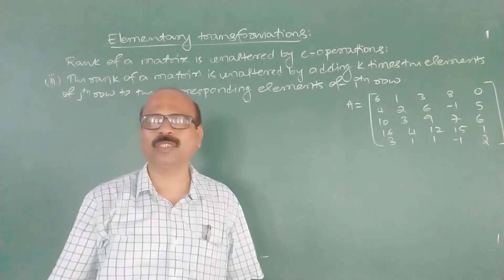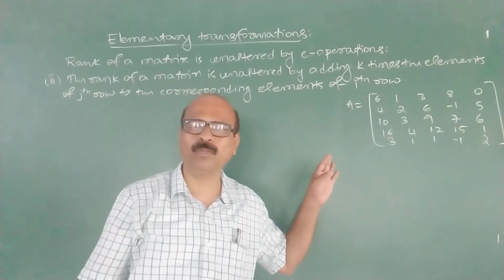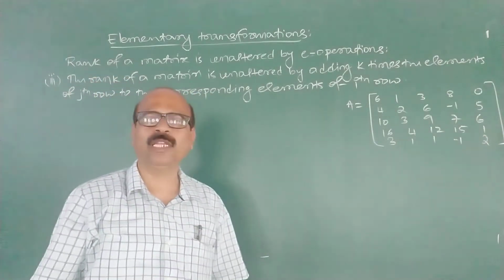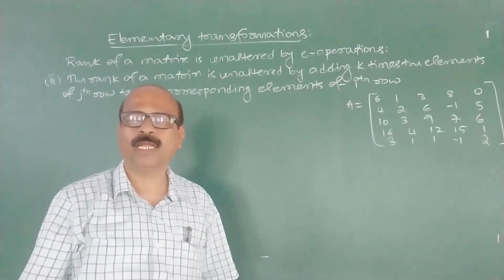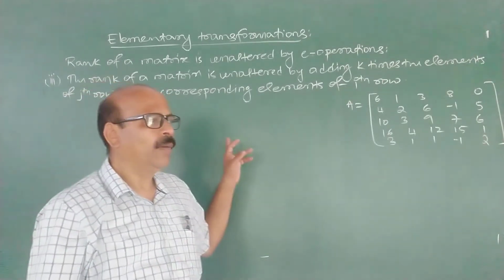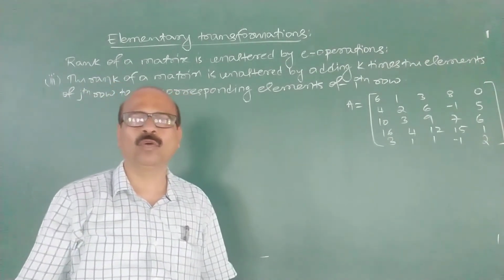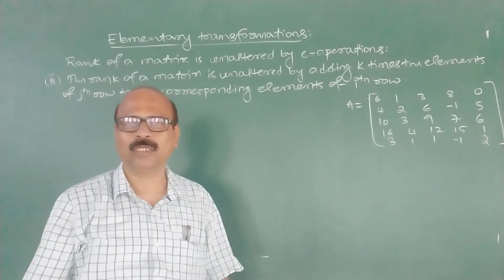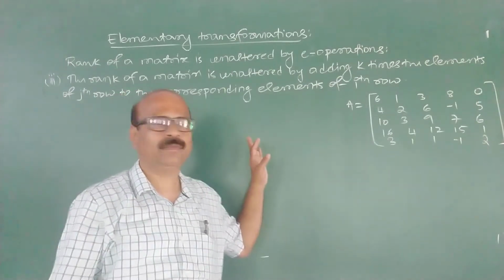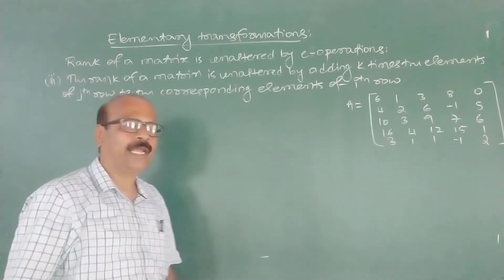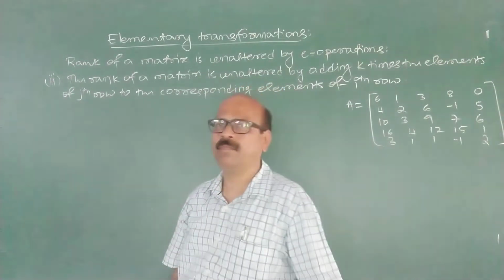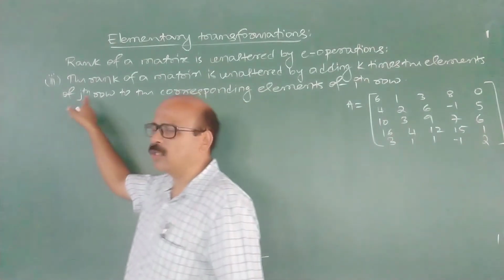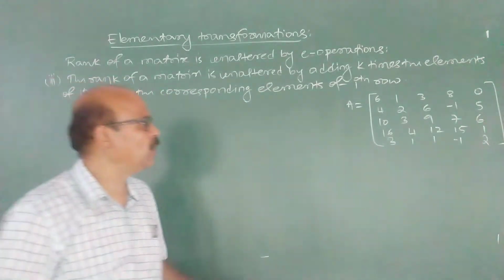There are three elementary operations. For the first two I have already proved. What are the first two? First one is interchanging of any two rows does not alter the rank. That I have already proved. And multiplication of elements of any row by a non-zero constant k also doesn't alter the rank of a matrix. Now the third case is left. What is that? The rank of a matrix is unaltered by adding k times the elements of jth row to the corresponding elements of ith row.